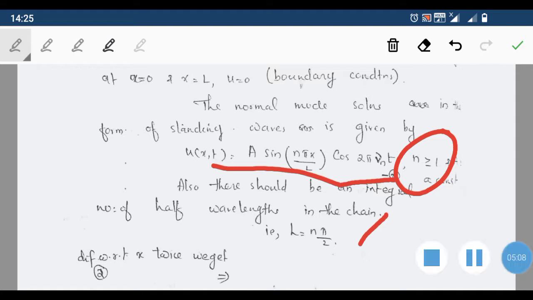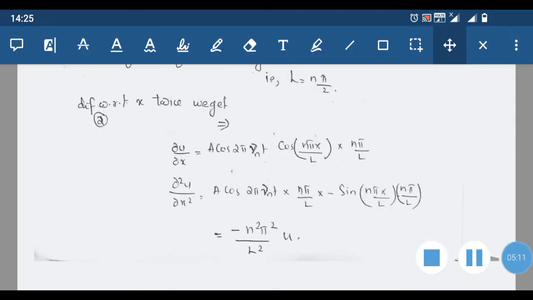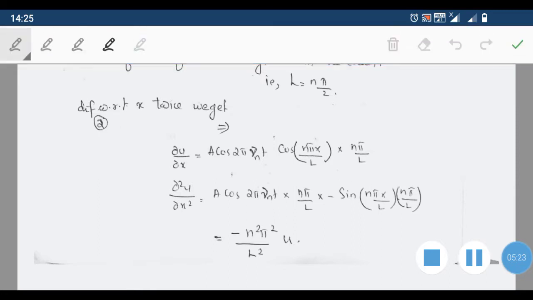Now, we differentiate the equation with respect to x twice. First of all, we differentiate with respect to x. The term cos 2 pi nu n t is a constant with respect to x, so we keep it as it is.